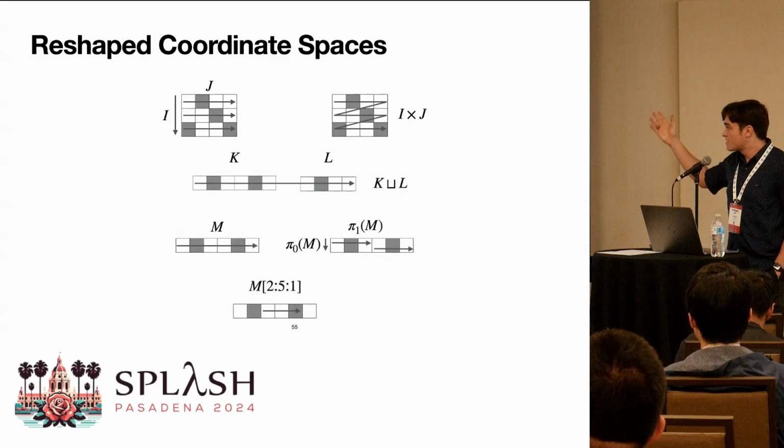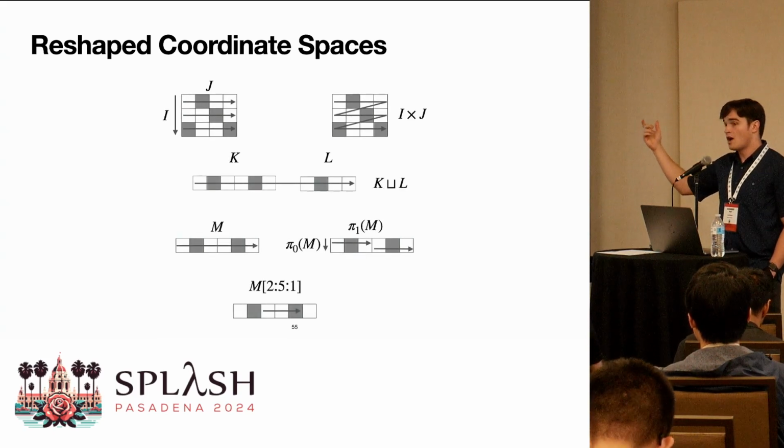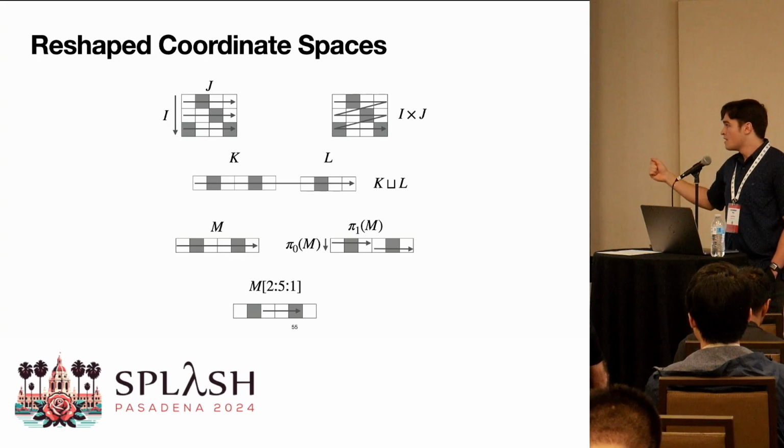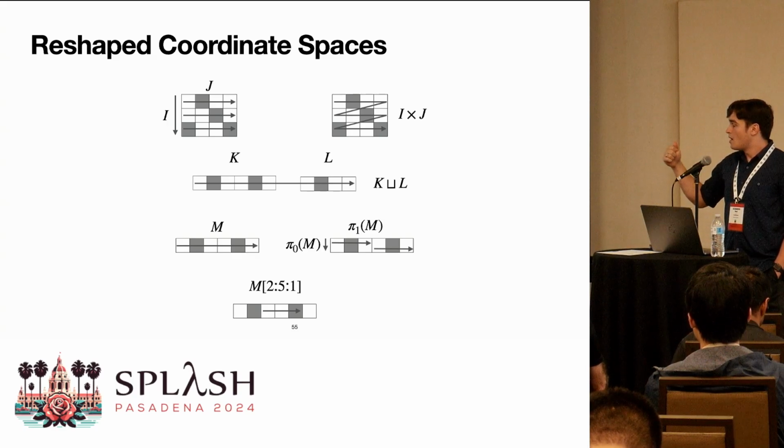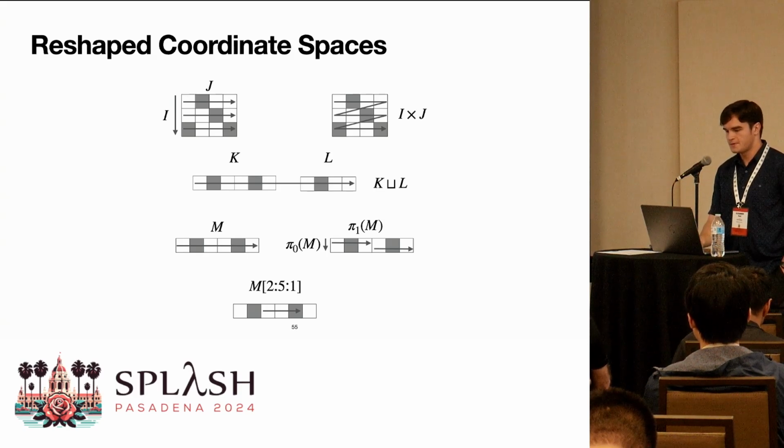So we have the product operator. For concatenation, this is a disjoint union. For splitting, which is the inverse of the product operator, so it's not flattening, it's unflattening, this looks like a set projection. And slicing is a simple filter on the coordinate space.